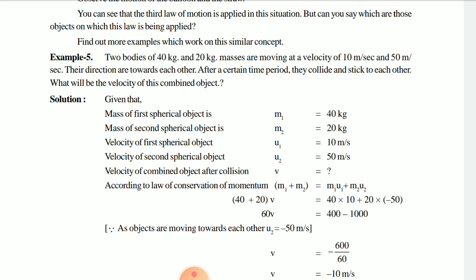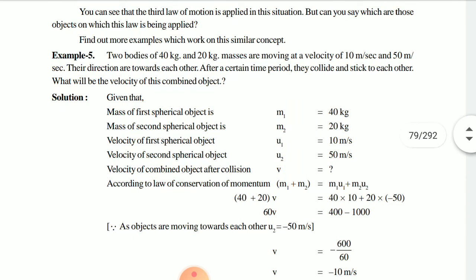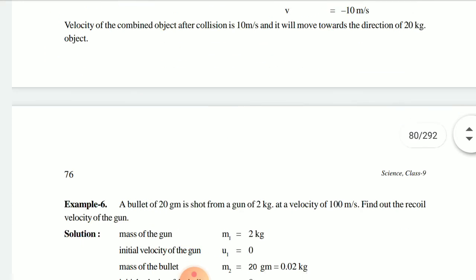Before collision we know. So we will write M1 plus M2, that is 40 plus 20, multiplied by V, that is 60V, because we don't know the value of V. Then, children, 40 into 10, 40 is the mass of the first object and U1 is the velocity of that object, that is 10. In the same manner 20 plus, as after collision we are talking, it will be in the opposite direction, so the value will be in negative form, and at last you will get the calculation.